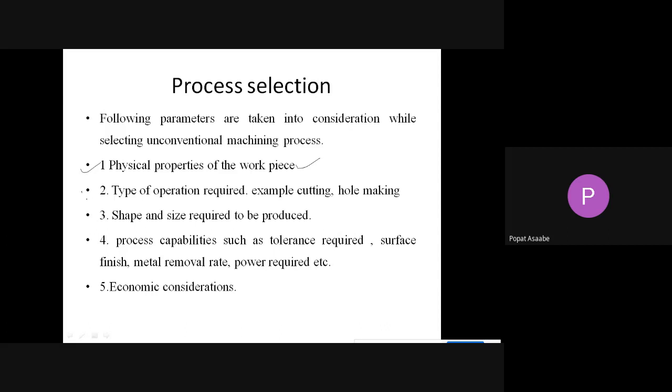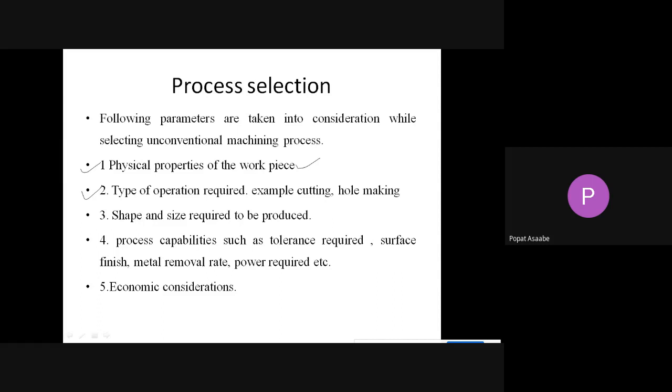The next parameter we have to check during selection is the type of operation required. Whether we want to cut the material or make a hole, like this.